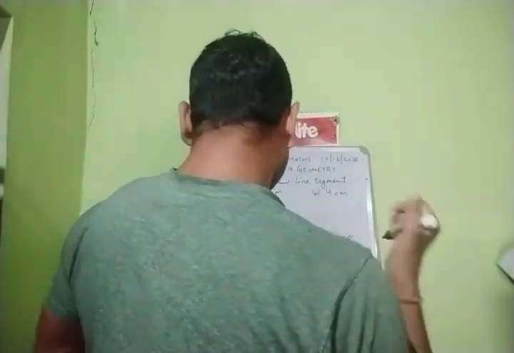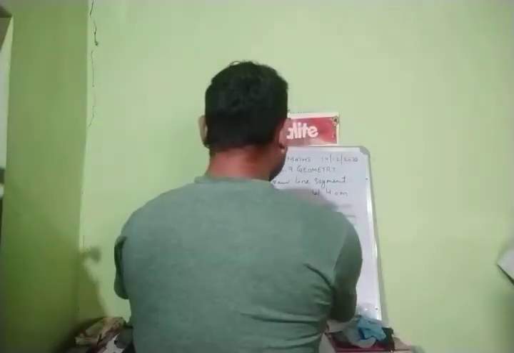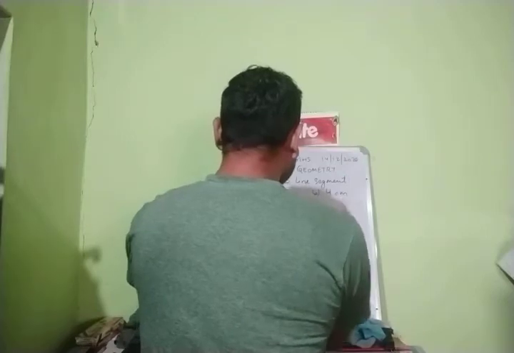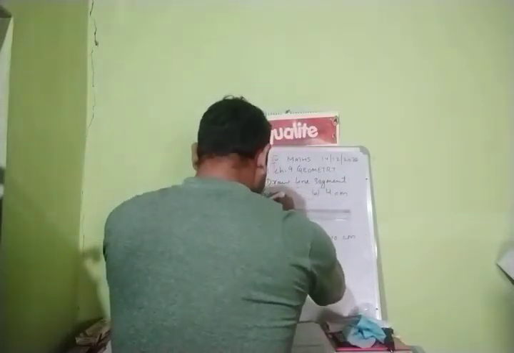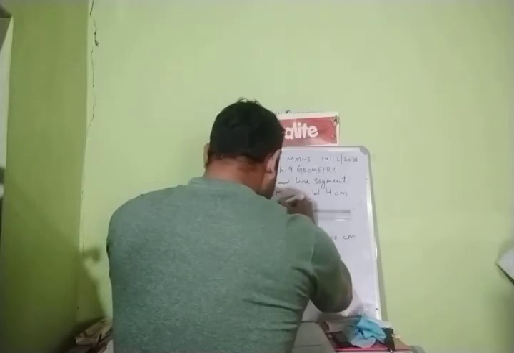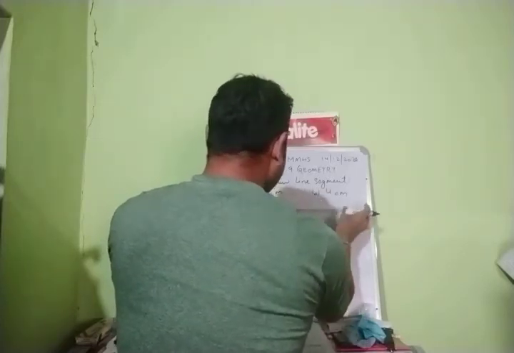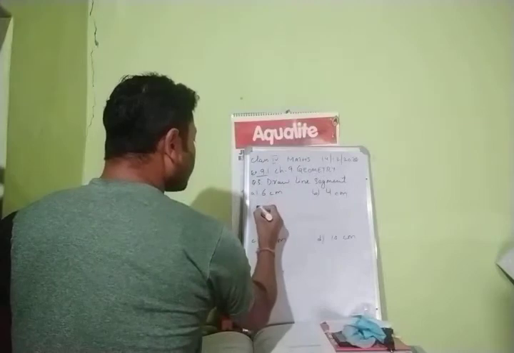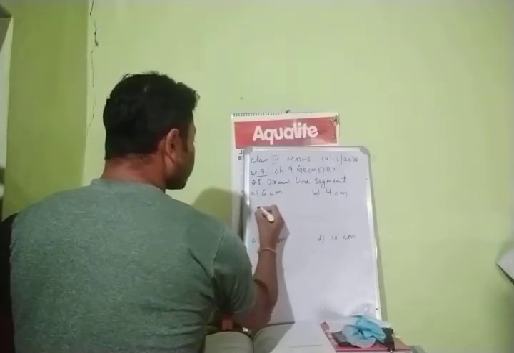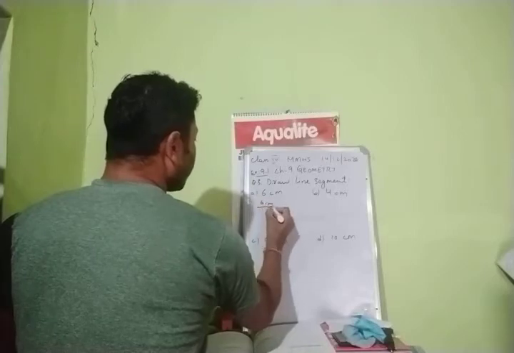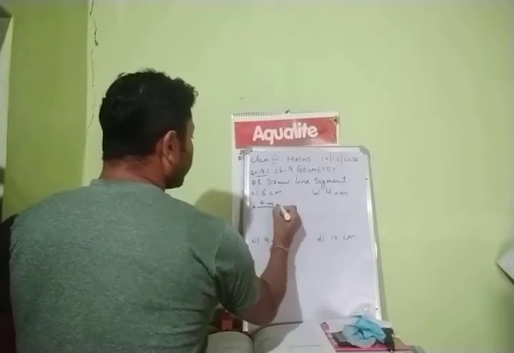That will be your 6 centimeter. I am measuring with my scale, from 0 to 6. Now you have to make a straight line with a scale, and you can write A, B.